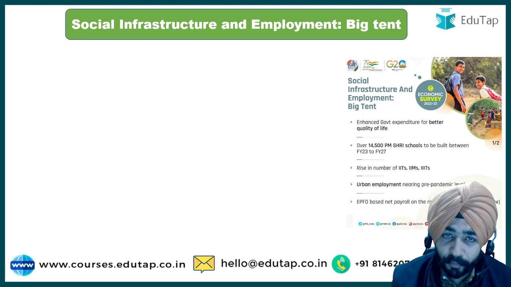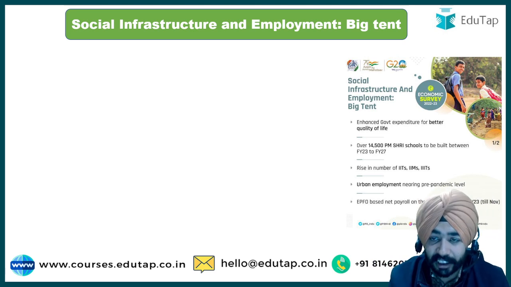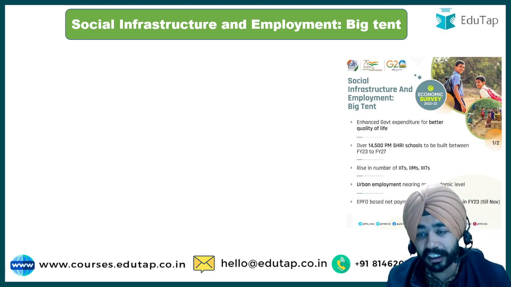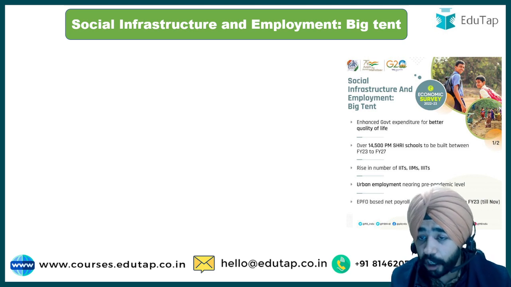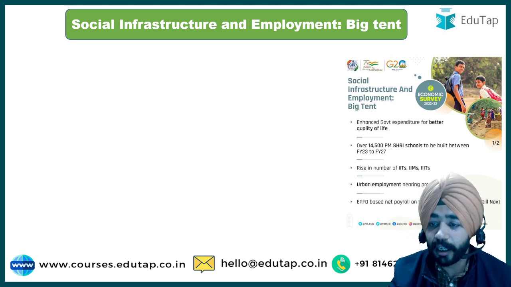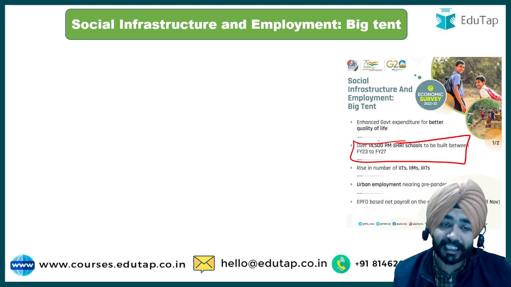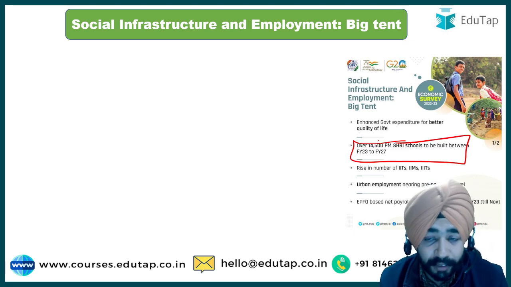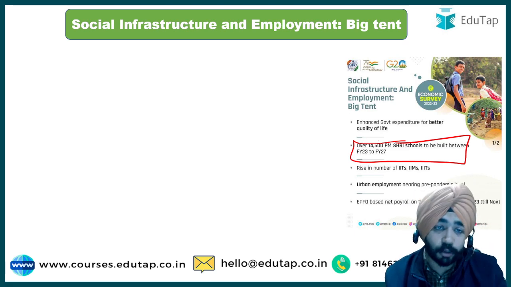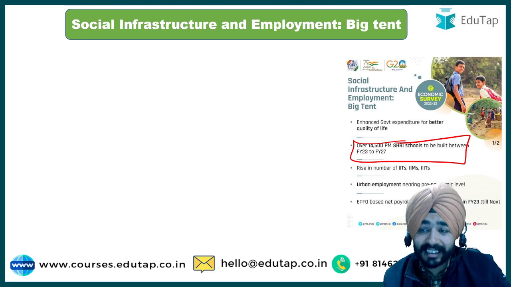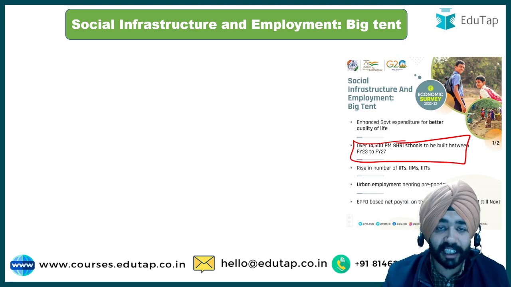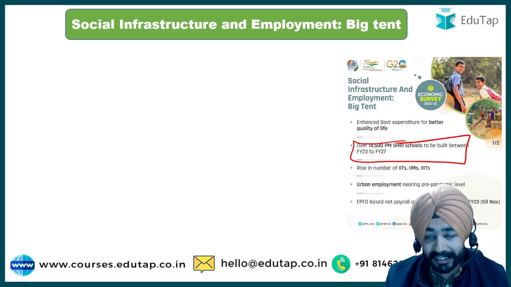ठीक है, तो सबसे पहले बात करेंगे सोशल इंफ्रास्ट्रक्चर की. It says that social infrastructure, it says government has enhanced government expenditure that we have discussed. PM Shri schools, so we have recently discussed. Recently, the guidelines on PM Shri schools were launched. So it says over 14,500 PM Shri schools are scheduled to be built between financial year 2023 and 27.